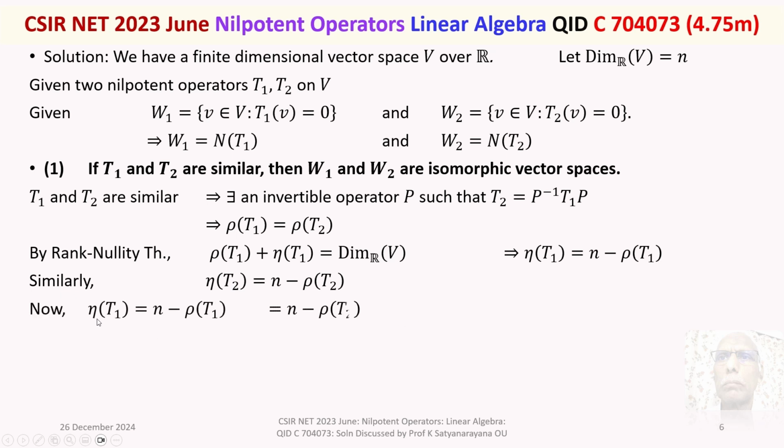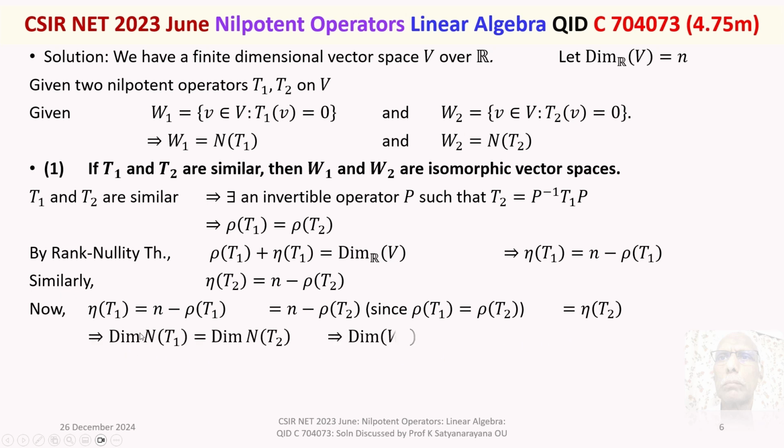Now, nullity of T1 is equal to n minus rank of T1 is equal to n minus rank of T2, because rank of T1 is equal to rank of T2, but n minus rank of T2 is the nullity of T2. Thus we got nullity of T1 is equal to nullity of T2. That is, the dimension of the null space of T1 is equal to the dimension of null space of T2. That is, the dimension of W1 is equal to dimension of W2.